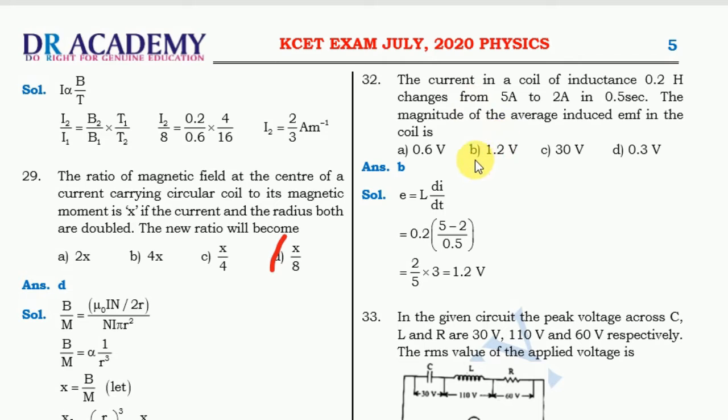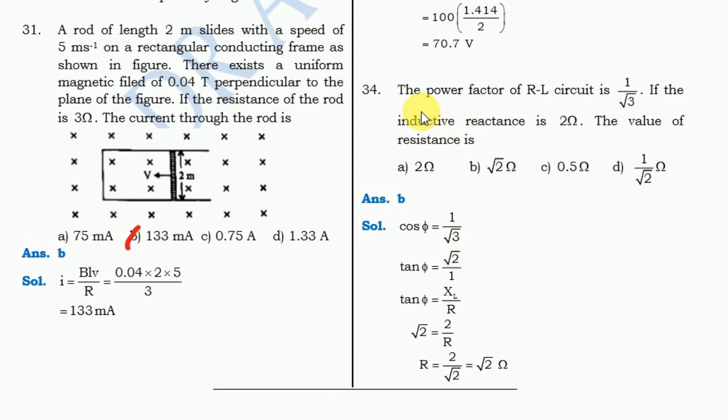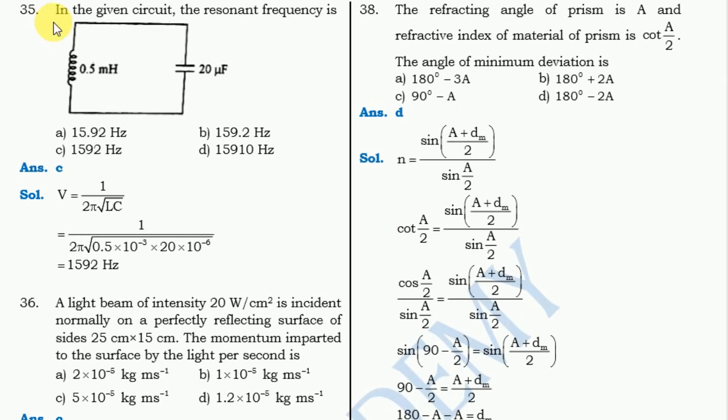Next question, in the given circuit the peak voltage across C, L and R are 30 volt. For this question the correct answer is 70.7 volt. Next question, the power factor of RL circuit is 1 by root 3. For this question the correct answer is root 2 ohms, option B. Next question, in the given circuit the resonant frequencies. For this question the correct answer is C, 1592 Hz.